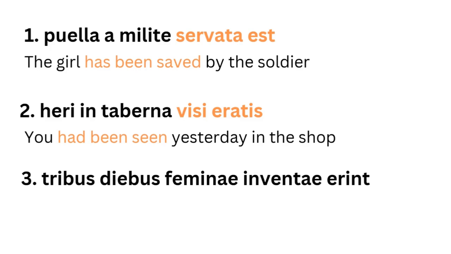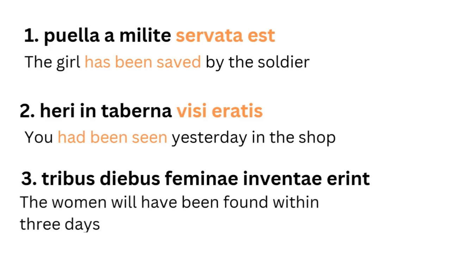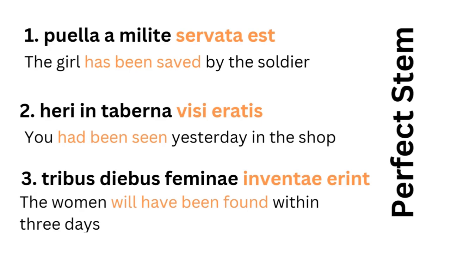Tribus diebus, feminae inventae erunt. The women will have been found within 3 days. This inventae erunt is a future perfect. At some point in the future, they will have already been found, completed action in the future. This uses the PPP, which is feminine plural, to go with the women, and it uses the future of the verb to be, erunt, the third person plural. These are all using the perfect stem, or more correctly, the fourth principal part, which is the perfect passive participle.